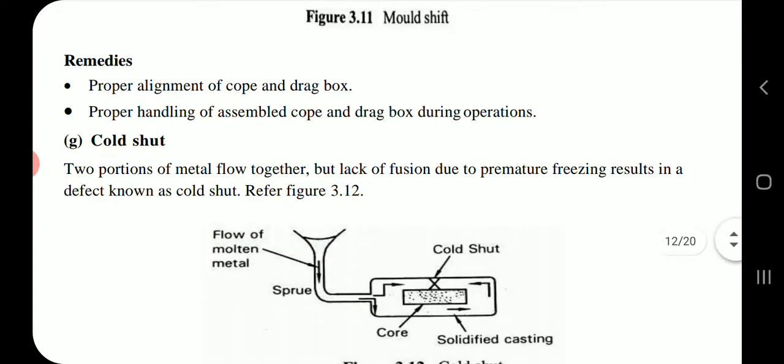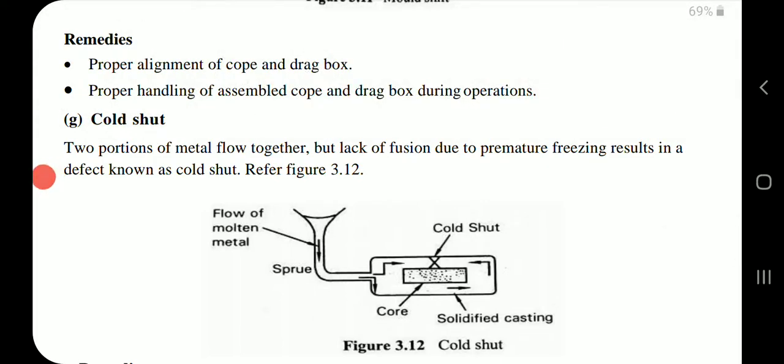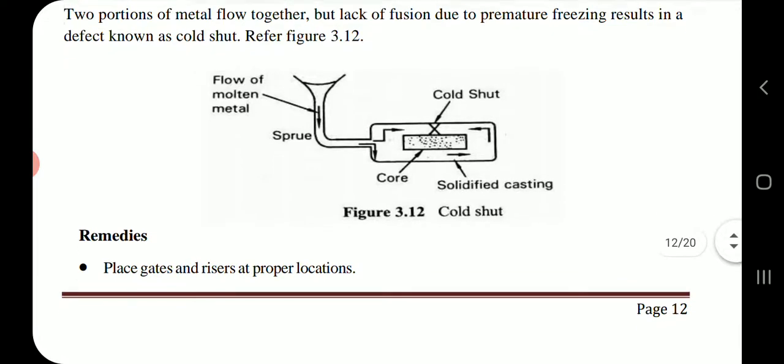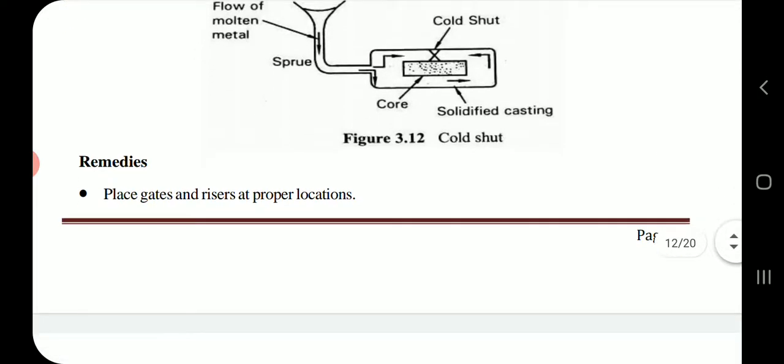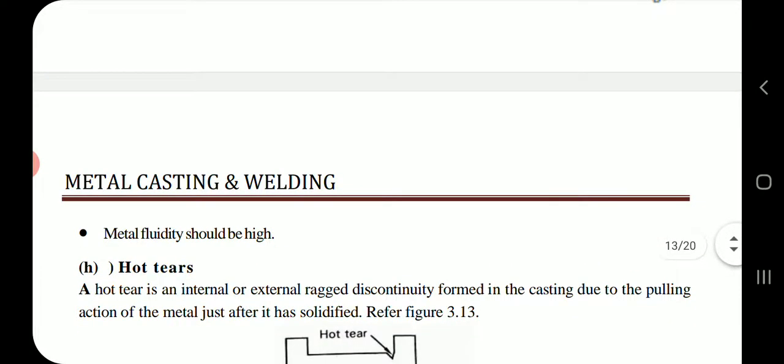Cold shut. Two portions of metal flow together, but lack of fusion due to premature freezing results in a defect known as cold shut. Remedies. Place gates and risers at proper locations. Metal fluidity should be high.